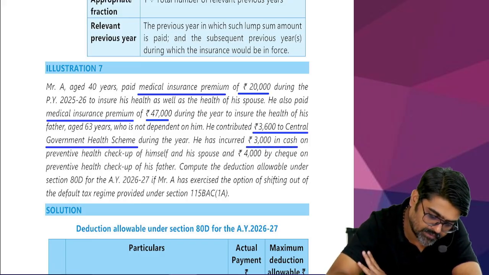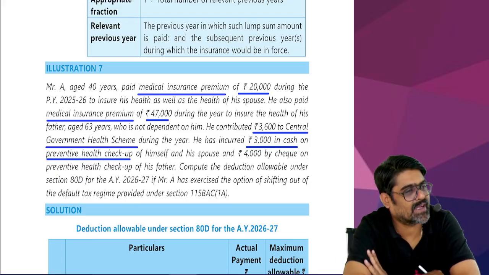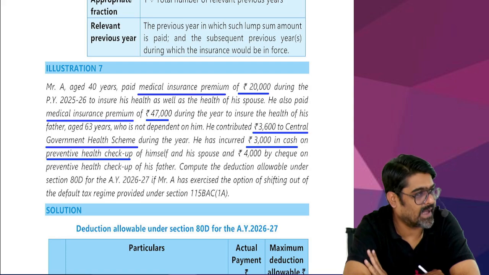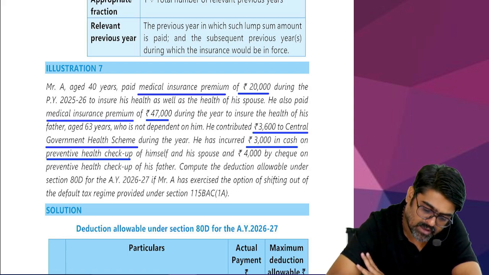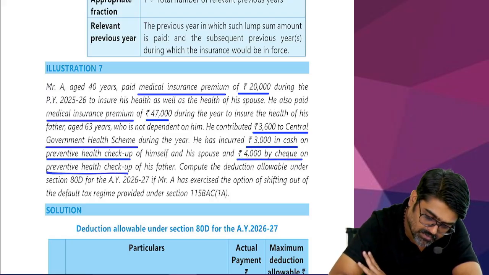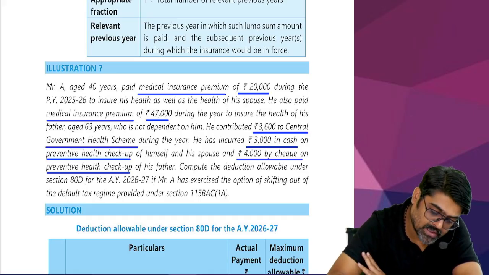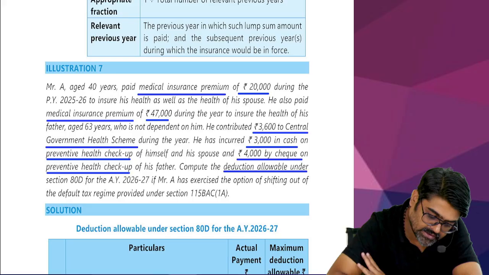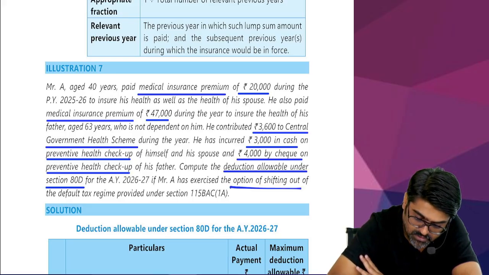During the year he has incurred 3,000 in cash. Sir, preventive health checkup is allowed even if it is done in cash. So it was done for himself and spouse, will qualify, and 4,000 by cheque on preventive health checkup of his father. So this will qualify for the father's limit. Yes or no? Compute the deduction allowable under section 80D if Mr. A has exercised the option of shifting out.